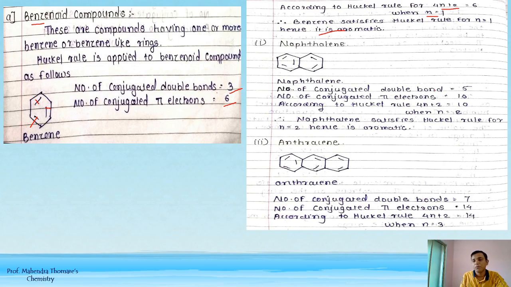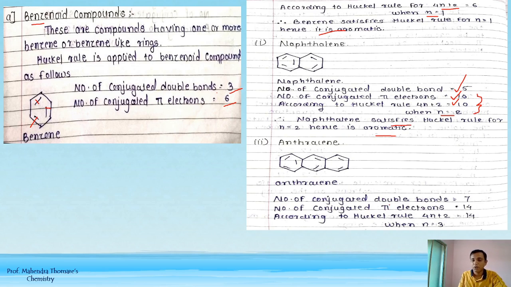Then naphthalene, number of conjugated double bonds are 5. So conjugated pi electrons कितने हैं? 5 into 2, 10. So according to Hückel's rule, 4n plus 2 also gives 10 electrons जब हमने n is equal to 2 लिया, 2 rings in naphthalene. So same number of conjugated and Hückel's rule के हिसाब से 10 electrons. So naphthalene satisfies Hückel's rule for n is equal to 2, hence it is aromatic.